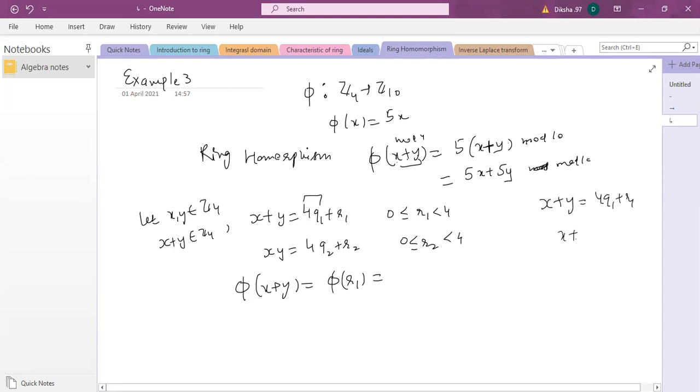Ma'am, x plus y already belongs in Z4, okay, उस पे mod क्यों लगाएंगे फिर? आप okay, let's not take it like that. आप इसको अभी ये Z लिख लो. Let there be any two integers. Let's suppose there are any two integers x and y. I'm considering x plus y. या फिर आप कुछ मत लिखो, मीन्स ये सिर्फ लिखने के लिए था, बट यहाँ पे x plus y आप किसी भी दो इंटीजर्स के लिए, किसी भी दो नंबर्स के लिए, we can always express this integer in this form, 4 times something plus a remainder. Is it clear? ये तो पता है आपको.